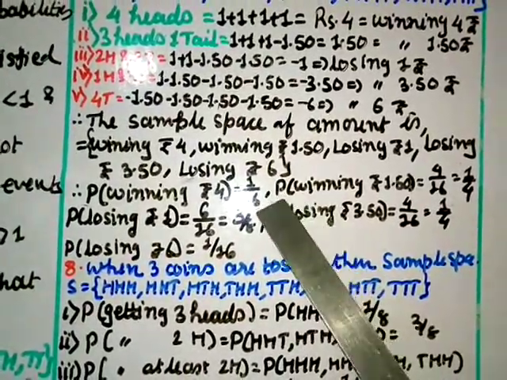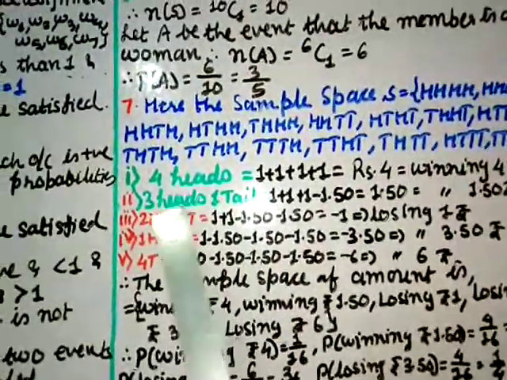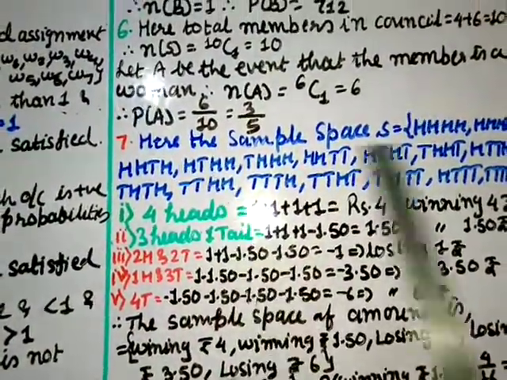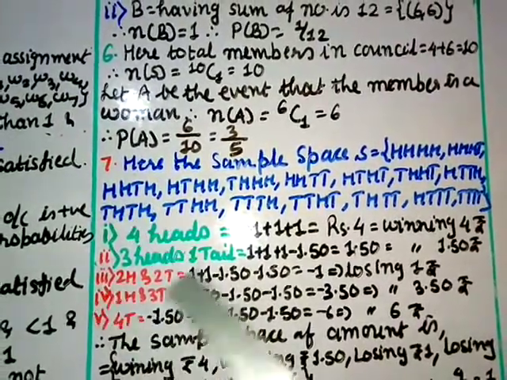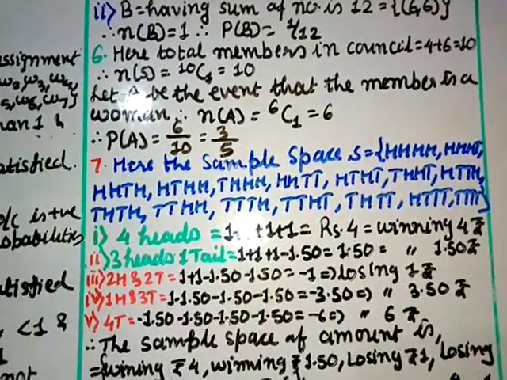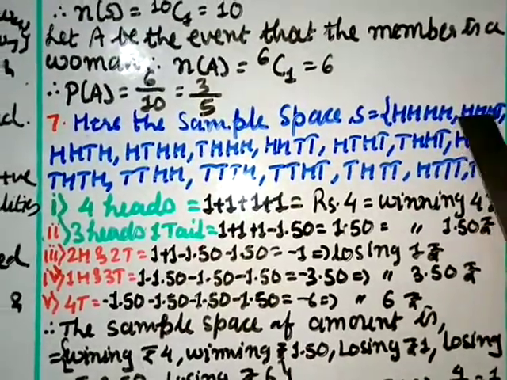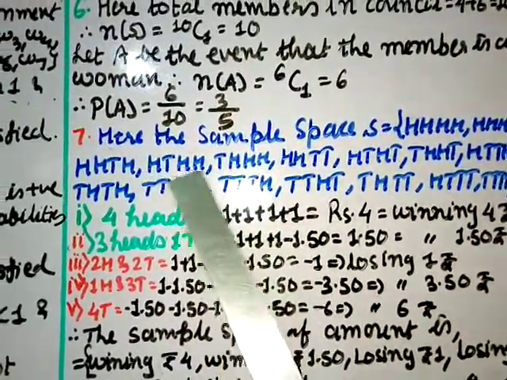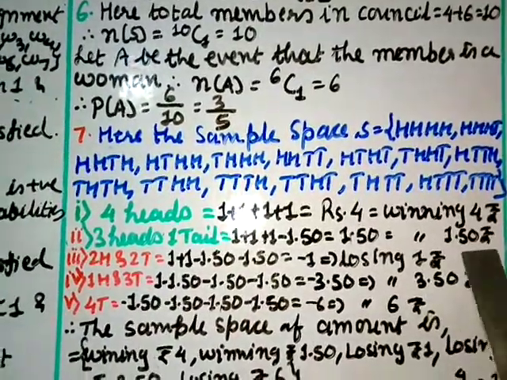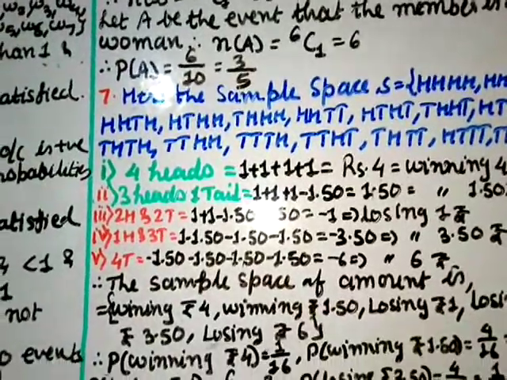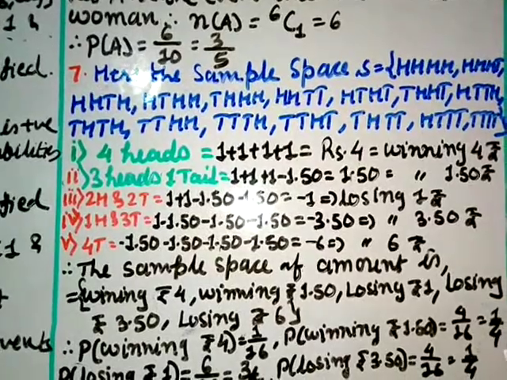Then P of, that is the probability of winning rupees 1.50. When you win rupees 1.50, you have got 3 heads and 1 tail. If you count here, 3 heads and 1 tail, then this is 1, 2, 3 and one more is there, this one, right? 1, 2, 3 and 4. These are the 4: 3 heads, 1 tail. Then you are winning 1.50 rupees. So the probability of winning 1.50 rupees is 4 by 16. If you cut by 4, you get 1 by 4, right?